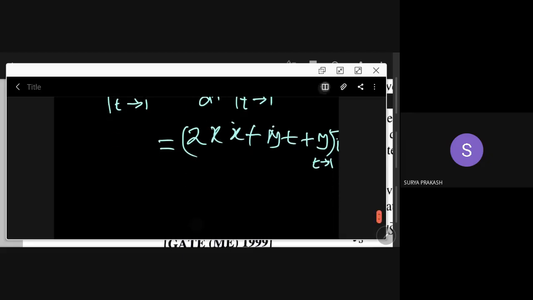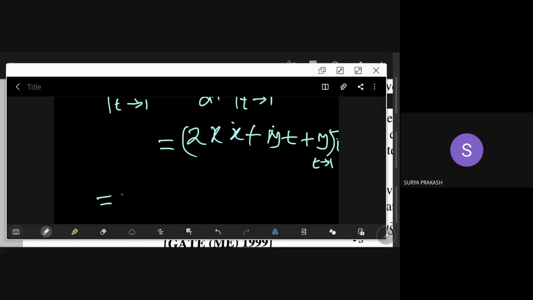So I can write this as 2x dot plus, t is also 1, y dot plus 1 into I bar.